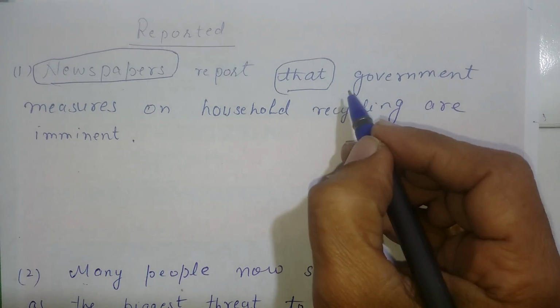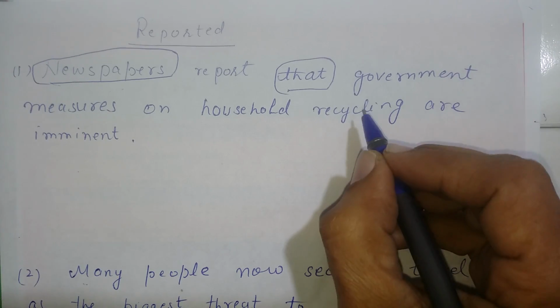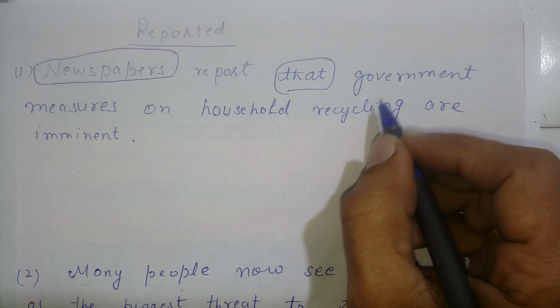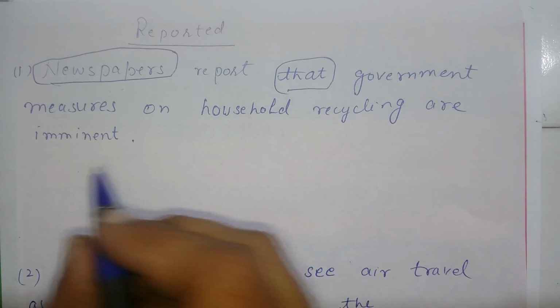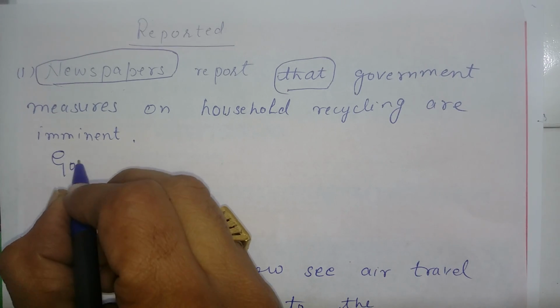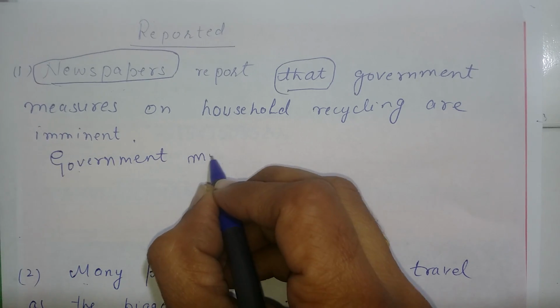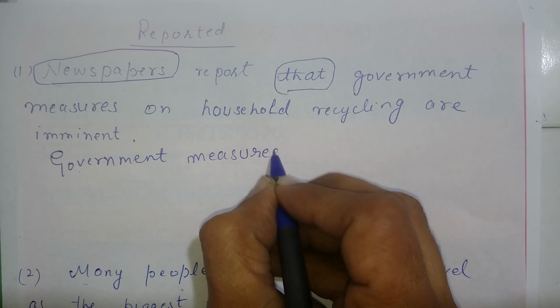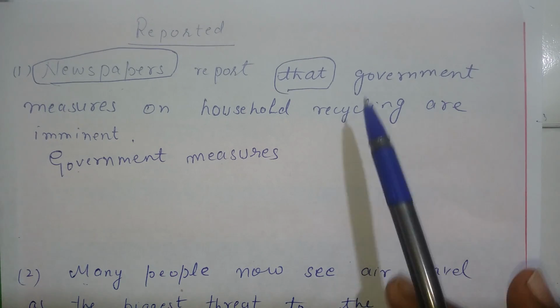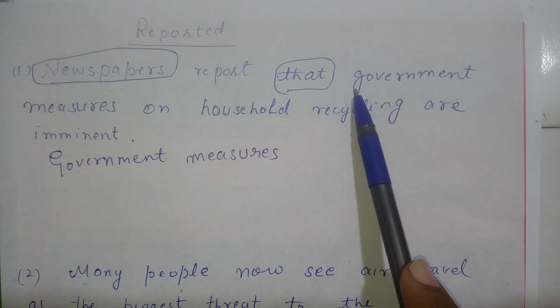After that, I have seen government measures. These 2 words are written. So I'll do one thing. I will start my sentence with this word, that is government measures. Why have I taken this word? Because it is after that.